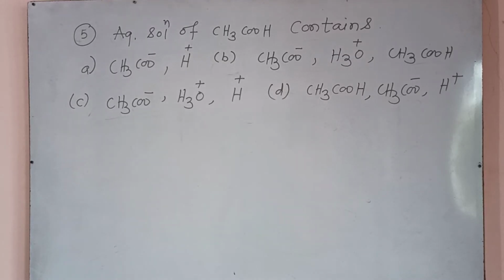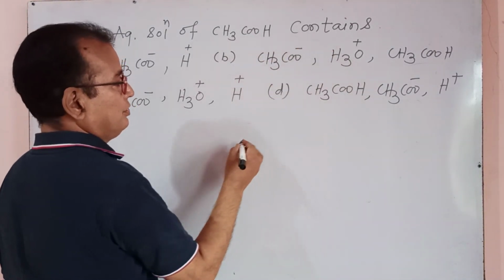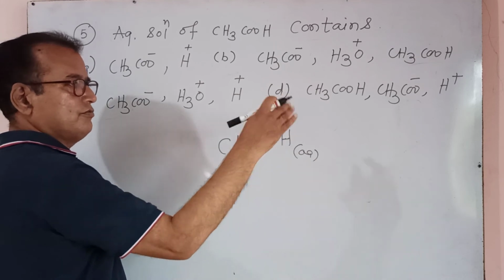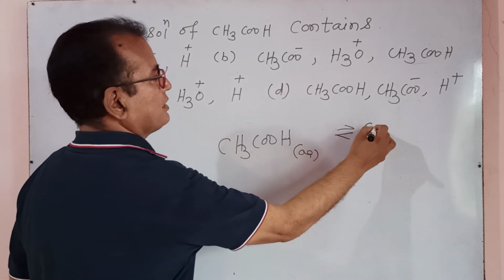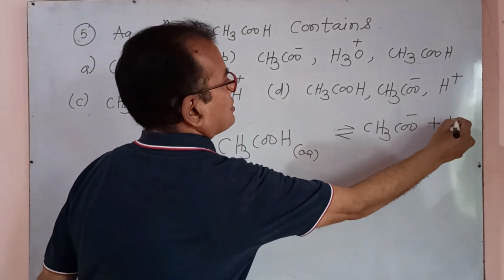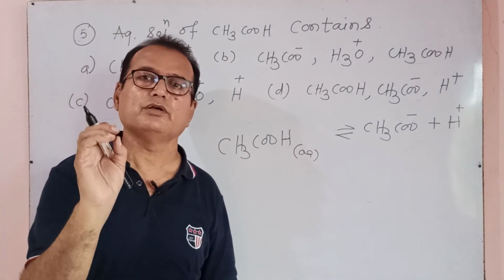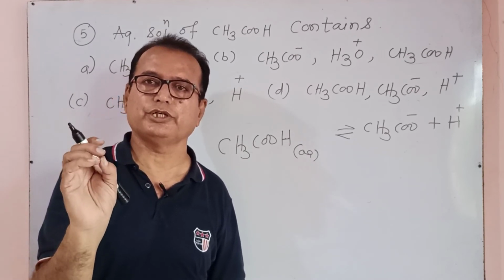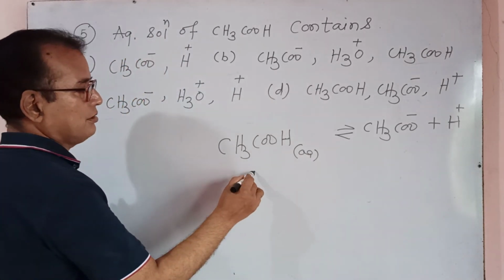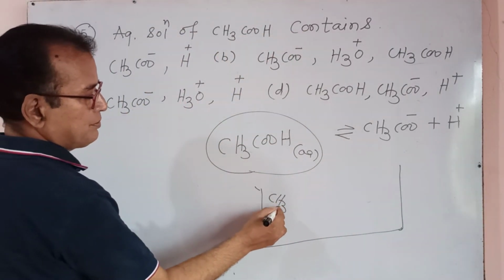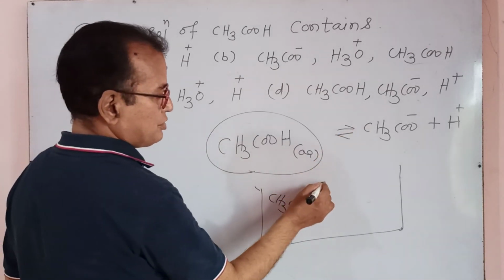Okay, the fifth question in the video: an aqueous solution of CH3COOH contains... When we add CH3COOH in water, in aqueous media, actually aqueous media means water is to be added, it gives equilibrium like CH3COO minus plus H plus, and such type of dissociation is somewhat weak dissociation, meaning only a fractional part of the acetic acid gets dissociated. A large amount of acetic acid is in this beaker, CH3COOH is present in large amount, and the H plus ions are formed.